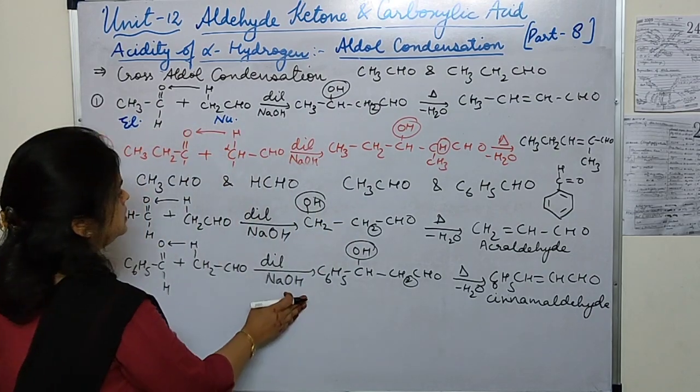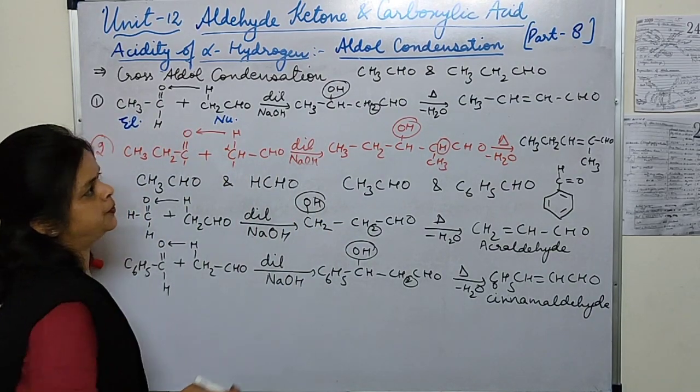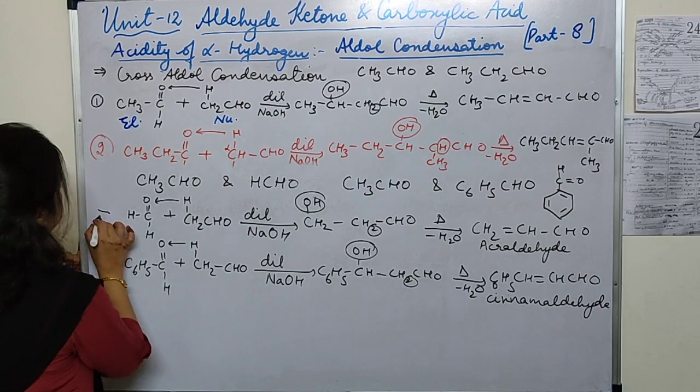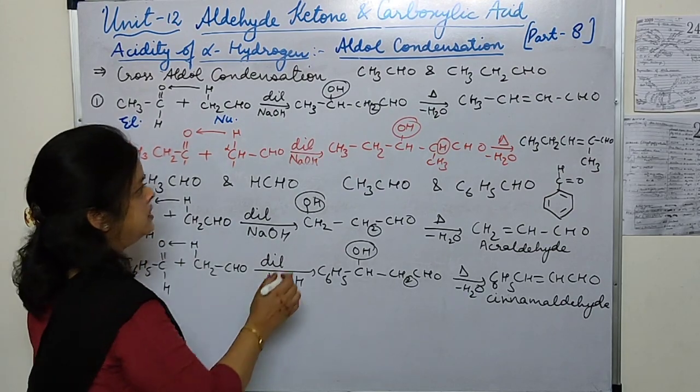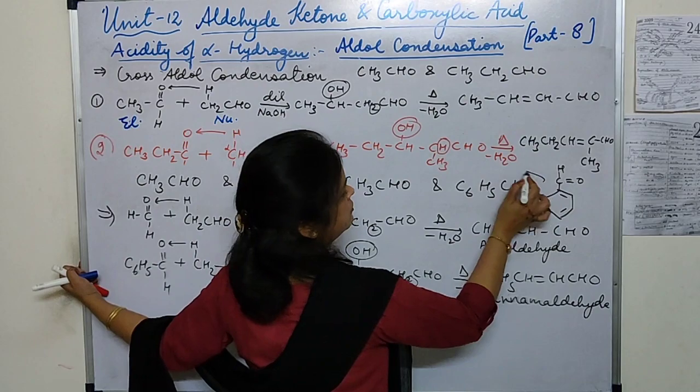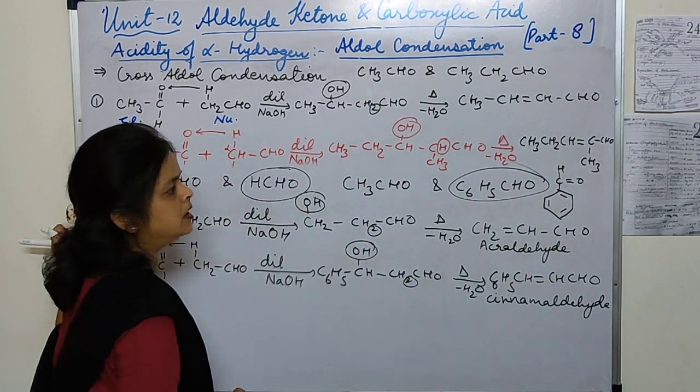Okay, so in this way you can write down the products of cross aldol condensation where we are having one of the molecules which is not having the alpha hydrogen.